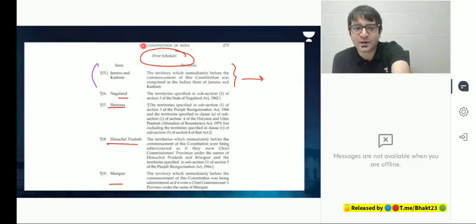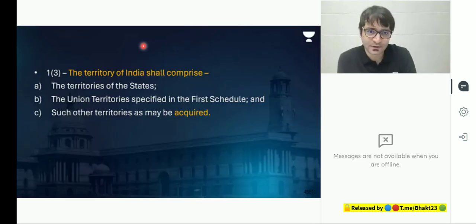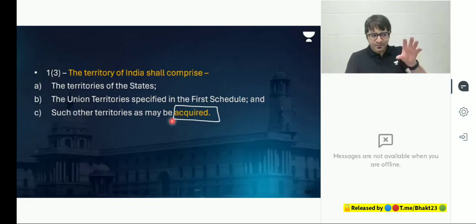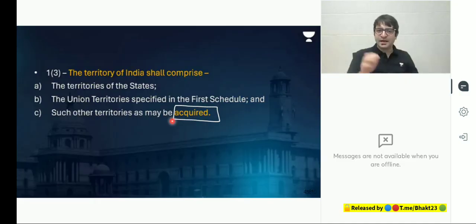And Article 1, Clause 3, the territory of India shall comprise of territories of the states, the union territories specified in the first schedule, and such other territories as may be acquired. If the name of this country is India as well as Bharat, and all the states and territories which are part of India are mentioned in the first schedule, then what is the territorial spread of India? Either we can have states or we can have union territories.